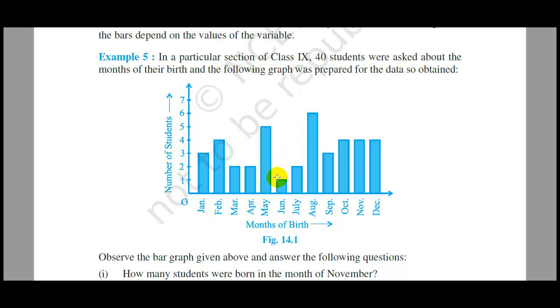By just looking at the height of the graph, you can easily find out the maximum and the minimum of the given particular set of data. So this form of graphical presentation is known as a bar graph. Let us study the next form of graphical presentation, that is that of a histogram.